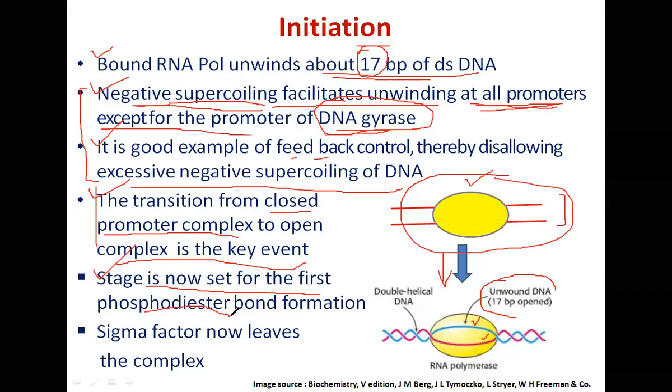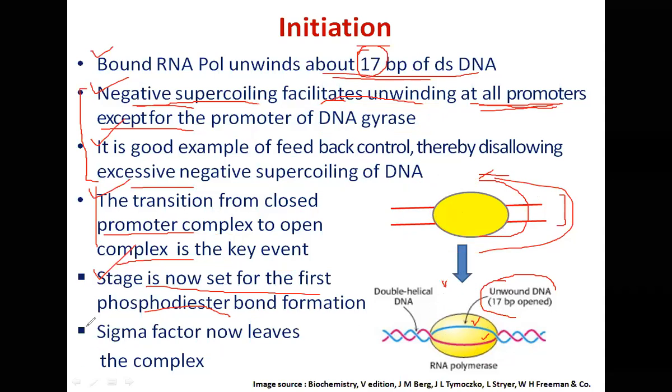Not only must it identify the promoter, it should be properly positioned over there. So now the RNA polymerase is properly positioned at the promoter. The next step, it unwinds 17 base pair of DNA. So this closed promoter complex has now become an open promoter complex, and this is the key event.